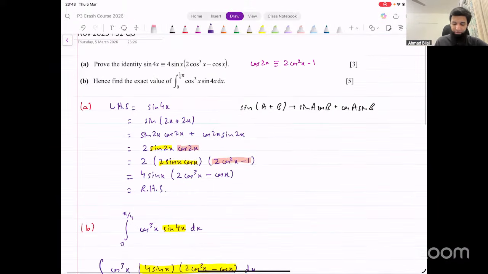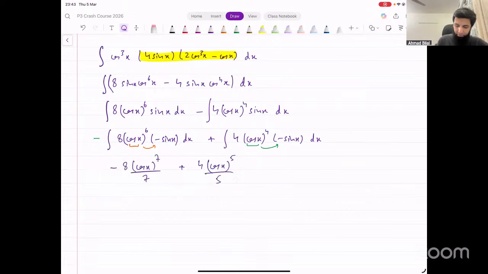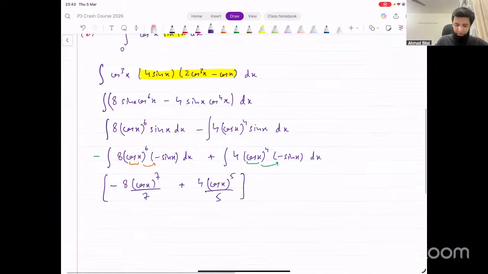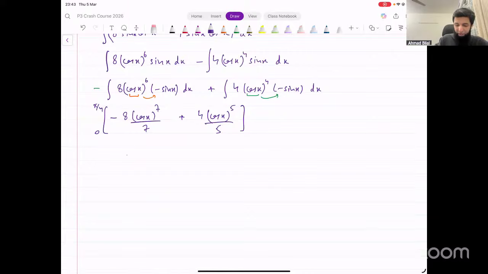Did we have any limits here? 0 to pi over 4. Now we can input those limits, and that will give us the result. If we input pi over 4, that gives us minus 8 into cos pi over 4 whole raised to power 7 divided by 7 plus 4 cos of pi over 4 raised to power 5 divided by 5.